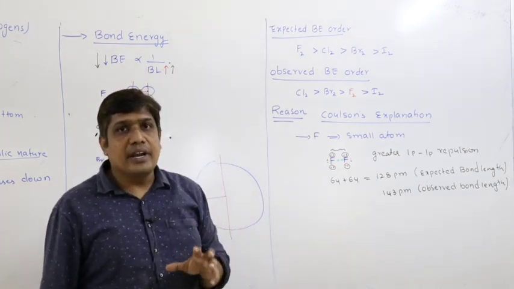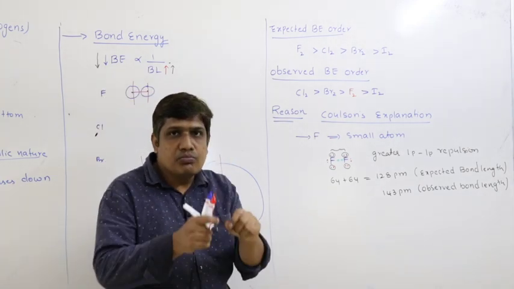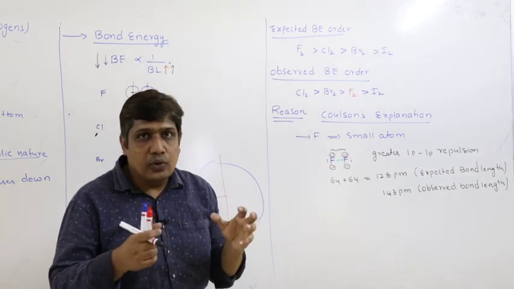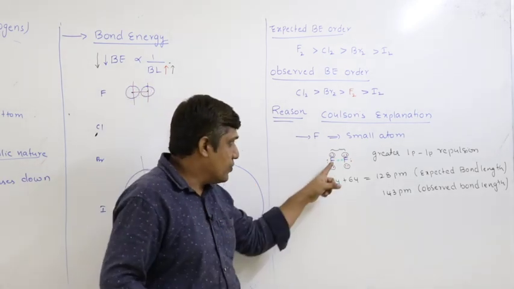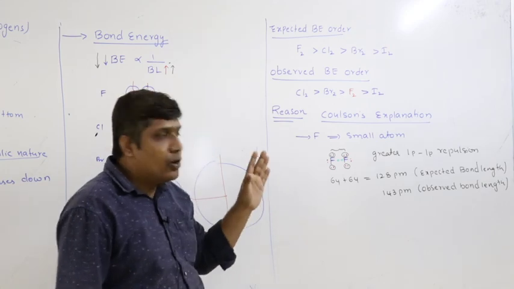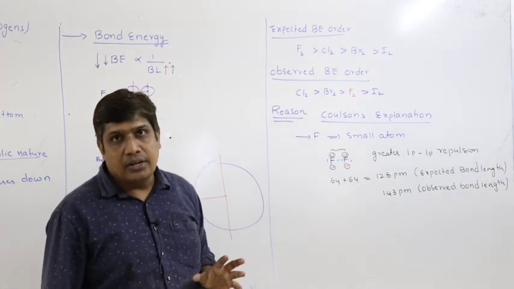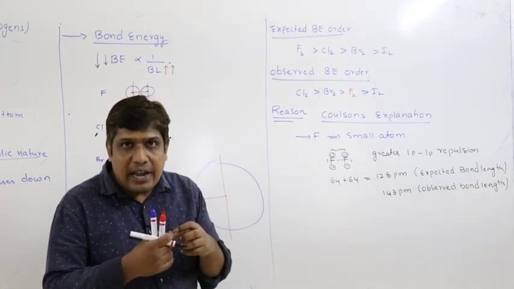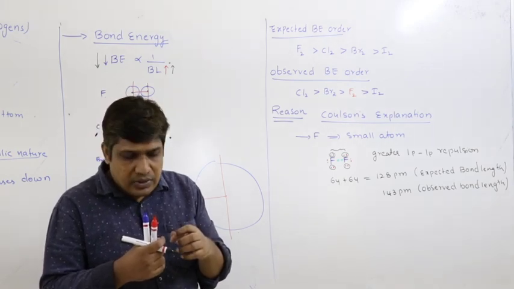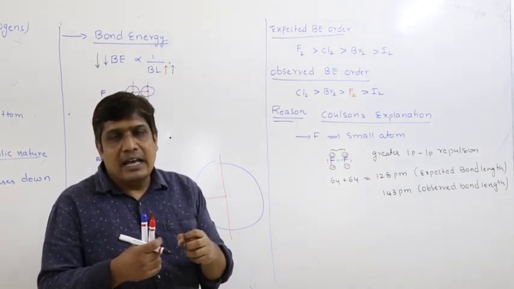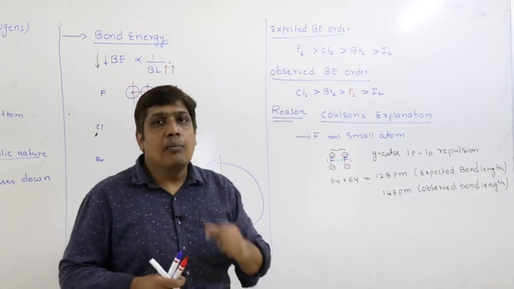It has to accommodate 3 lone pairs around the small space. So when 2 fluorine atoms come closer to each other to form this bond, there is greater lone pair repulsion. To overcome this, the 2 fluorine atoms are moved away from each other, resulting in an increase in bond length.